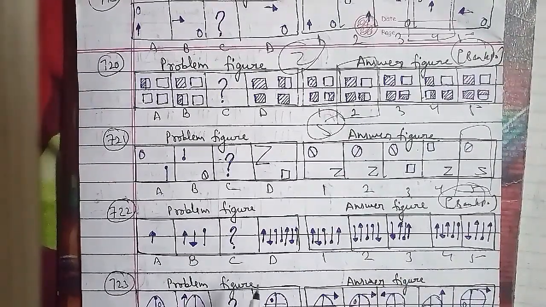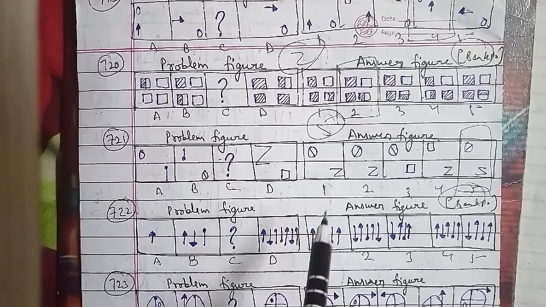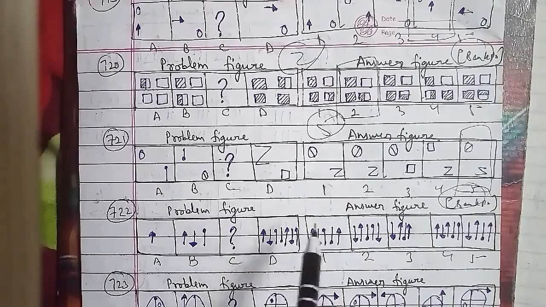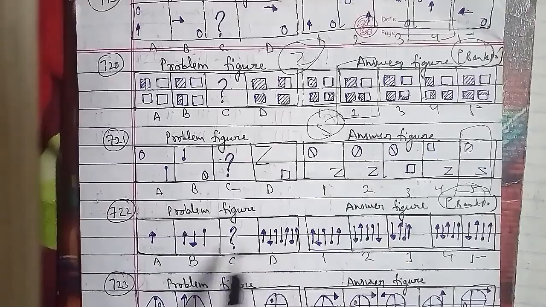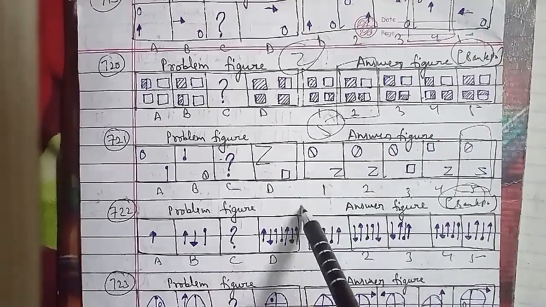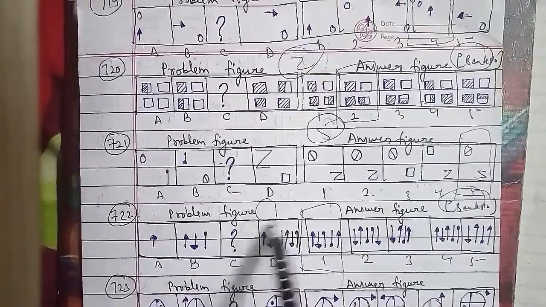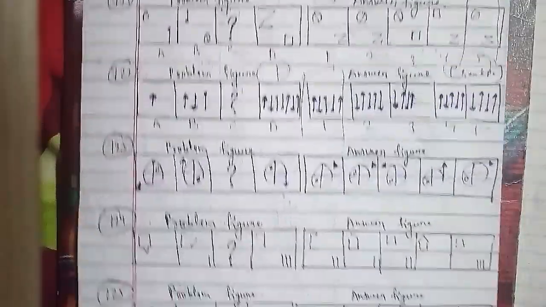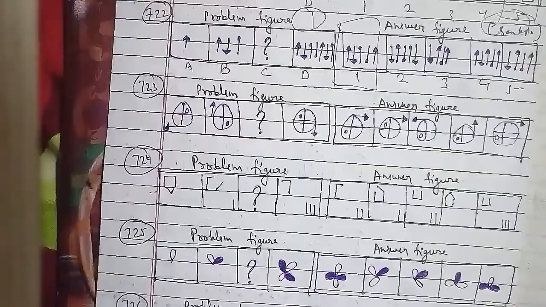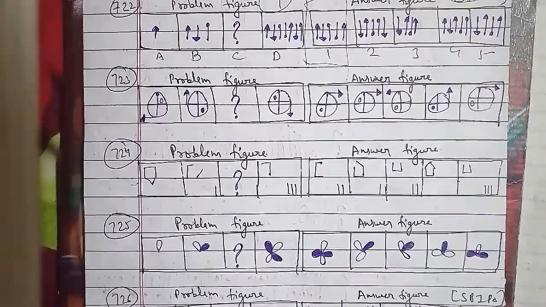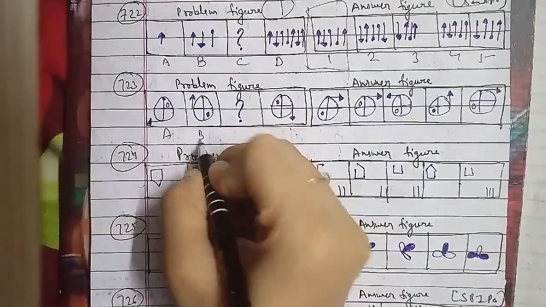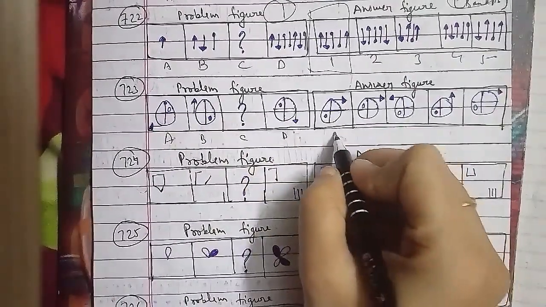Let's go ahead with the other one, the 723rd question of the session, which has the problem figures and the answer figures as well, named as A figure, B figure, C and D. These are named as 1, 2, 3, 4 and 5 respectively. In the same case the figure rotates 90 degrees clockwise in each step, and the smaller circle becomes alternately dark and light. So after the B figure comes the C figure, which is the fifth figure, and that will be the right answer for this question.